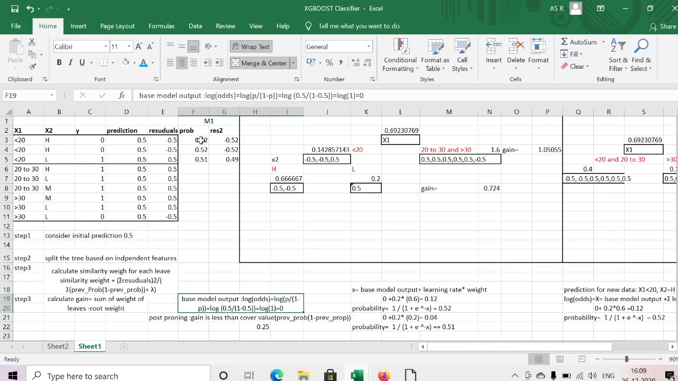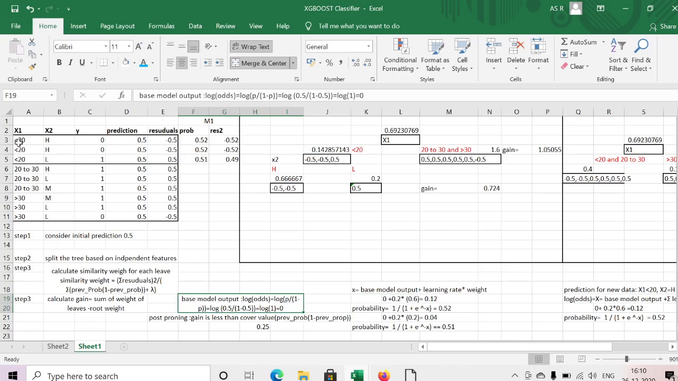Then we can calculate the probability for the first record. Here I have the residual, and from the residual we have created our decision tree. From here we can calculate the probability of the first record. We need to know one formula: x equals base model output plus learning rate multiplied by weight. The learning rate is a constant between 0 and 1, we can take any value, and the weight we take from the leaf. The base model output we already calculated is 0. So 0 plus learning rate, which I just took as 0.2, multiplied by 0.6.